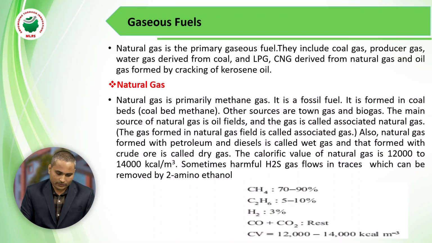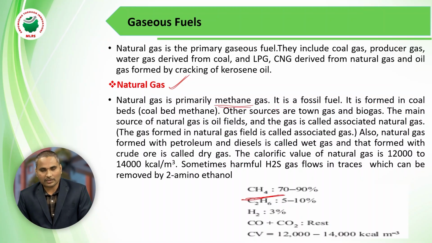The first one is natural gas. The name itself tells us it is gas coming from nature. We are not doing anything; nature itself is producing it. The primary composition of natural gas is methane, with the formula CH4. Natural gas is also called a fossil fuel. Fossil means plant debris or dead animal bodies. The fossil fuel is what we call natural gas.